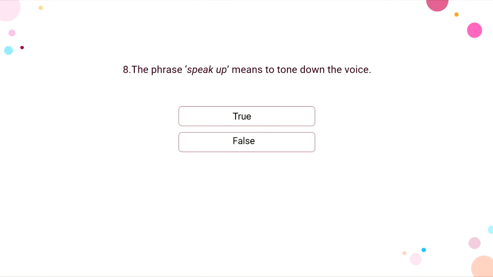So here in the eighth question, this is again a true or false kind of question. We have the phrase speak up means to tone down the voice. So does speak up actually mean tone down? No, right? Speak up means to say something or to reveal something that we are trying to hide, while tone down means to talk in a lower voice, right?